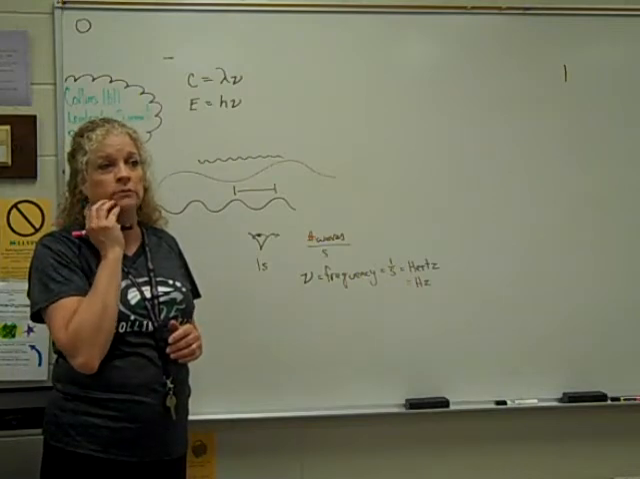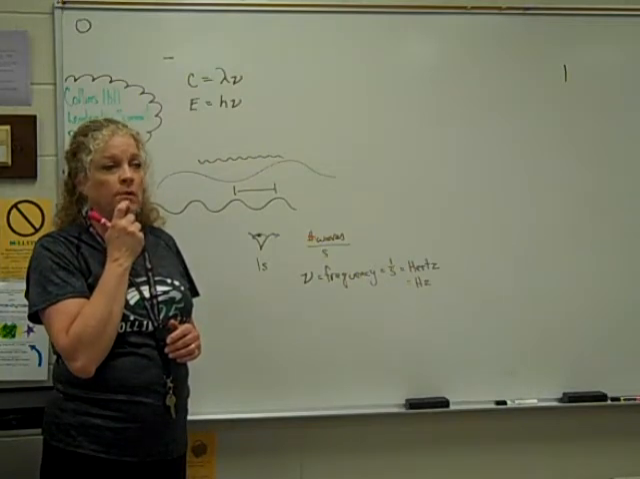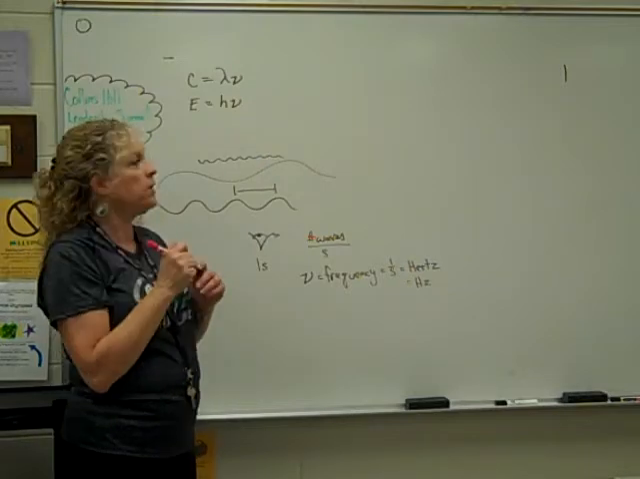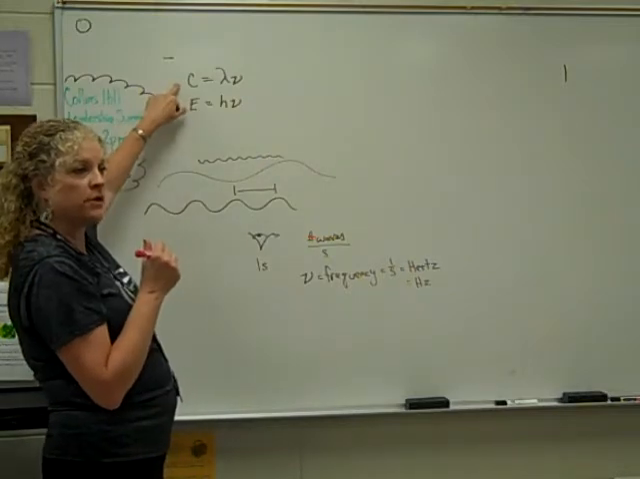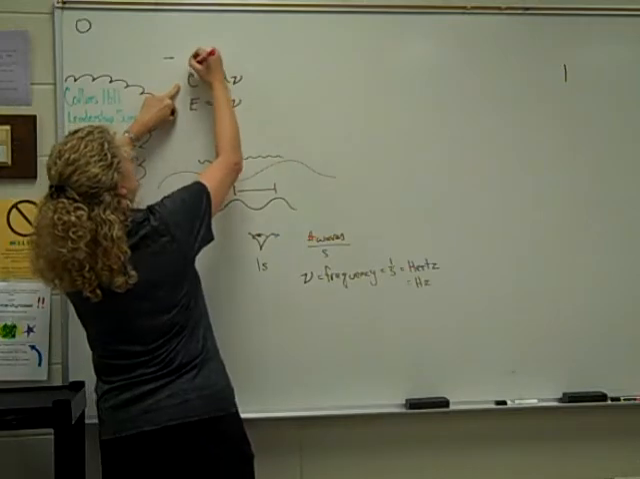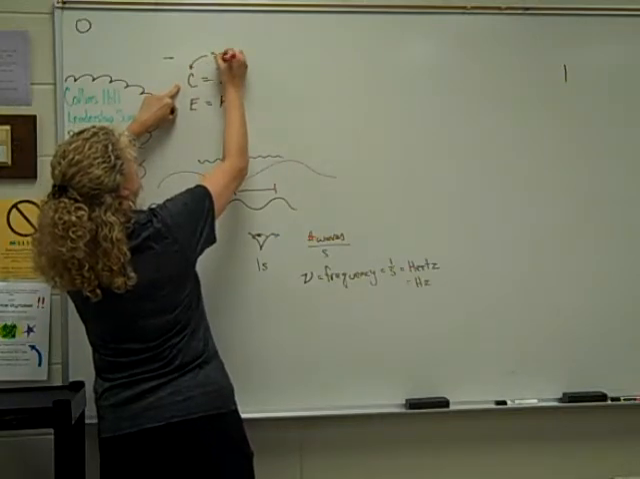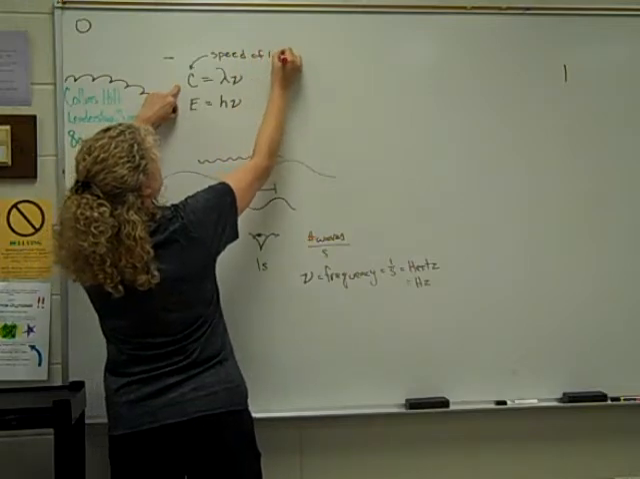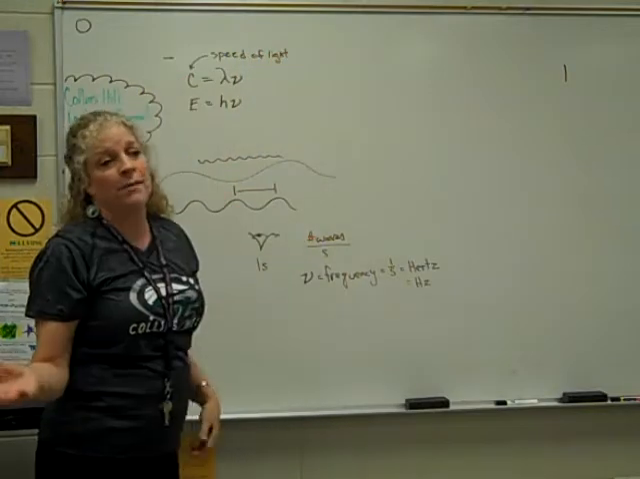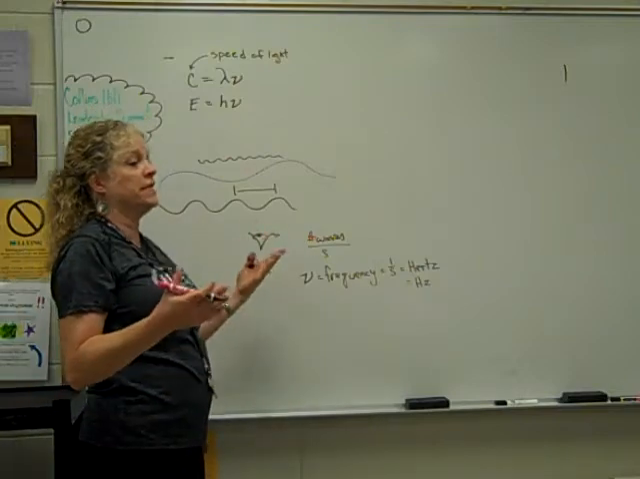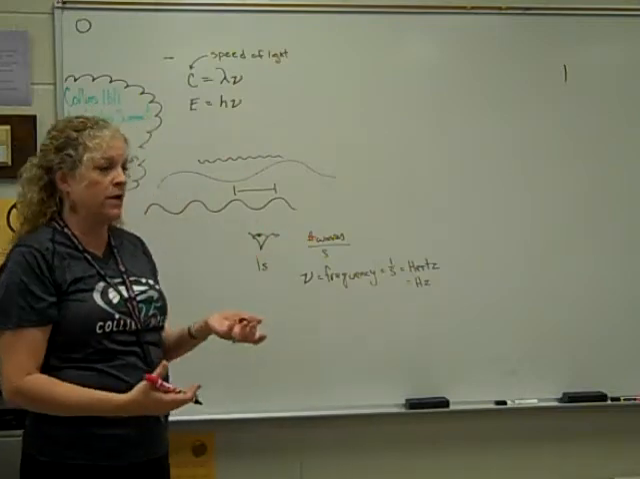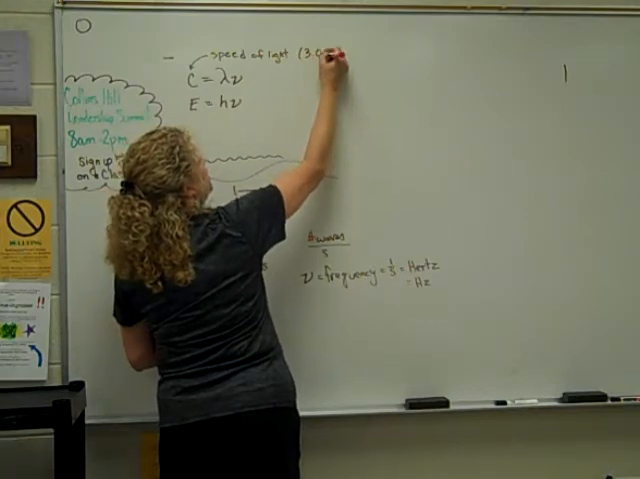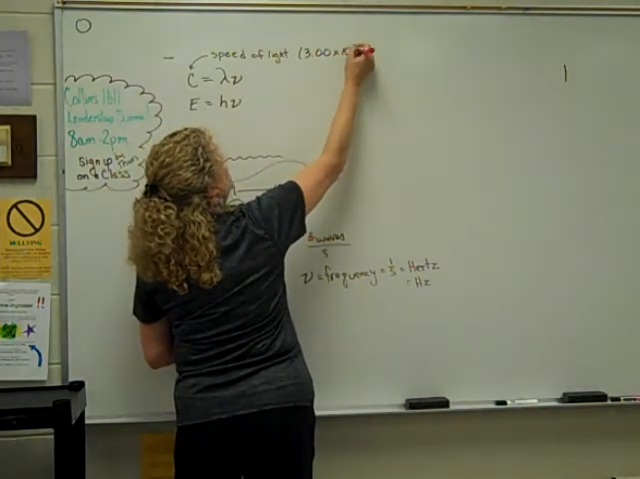What is that speed? What do we call the speed? We call it c. Anybody know what that stands for? Yeah, that's the speed of light. And light is a form of electromagnetic radiation. So we could actually call c the speed of electromagnetic radiation. The value that I like to use is 3 times 10 to the 8th meters per second.